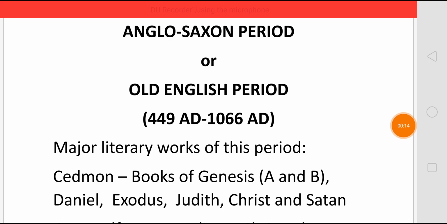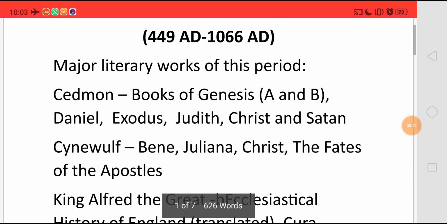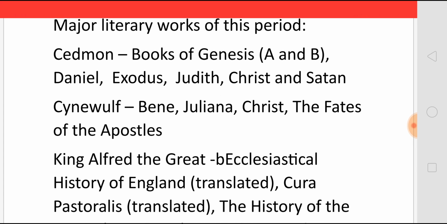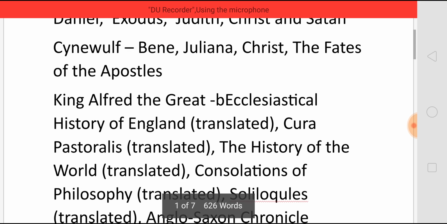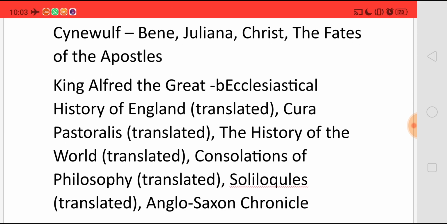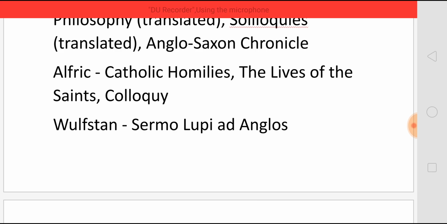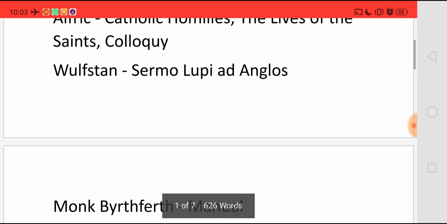The major literary works of this period are Caedmon's Book of Genesis A and B, Daniel, Exodus, Judith, Christ and Satan. And by Cynewulf we have Elene, Juliana, Christ, the Fates of the Apostles. King Alfred the Great wrote Ecclesiastical History of England, which is the translated version, Cura Pastoralis translated, The History of the World translated, Consolation of Philosophy translated, Soliloquies translated, and Anglo-Saxon Chronicle. And from Aelfric we have Catholic Homilies, The Lives of the Saints and Colloquy. Wulfstan wrote Sermo Lupi ad Anglos.